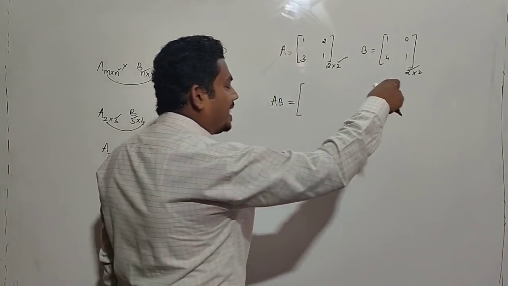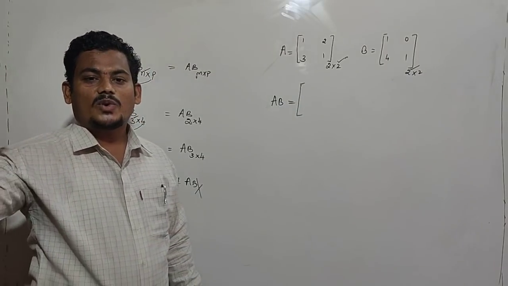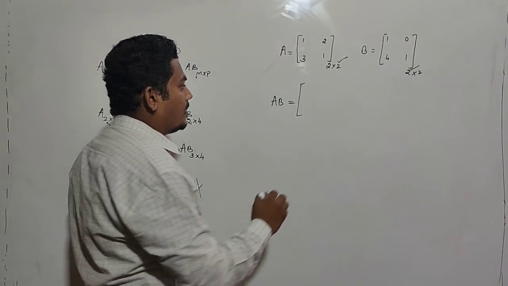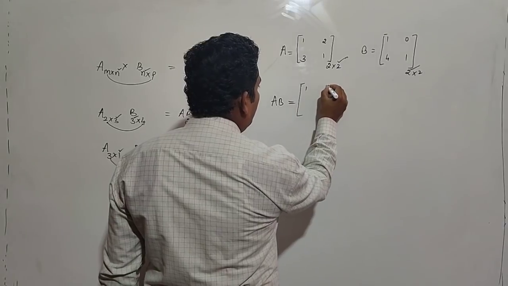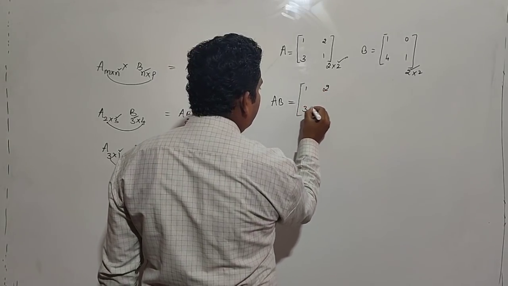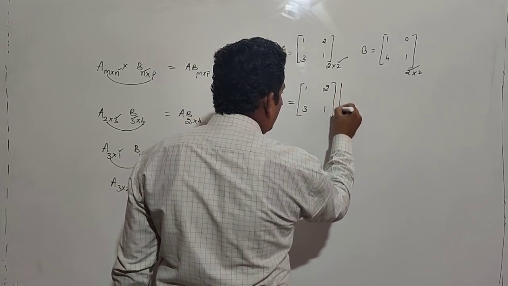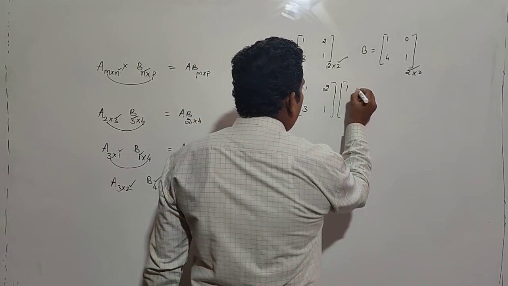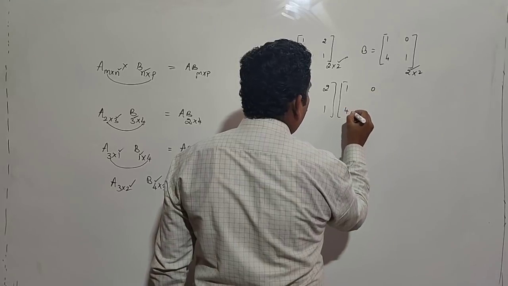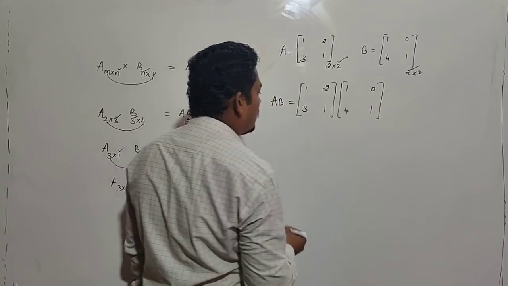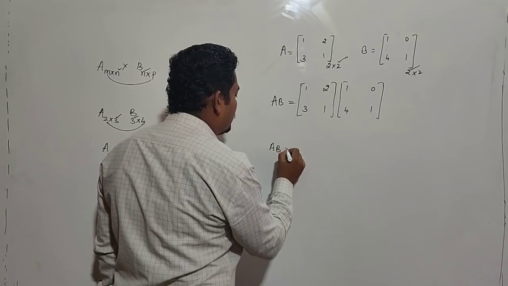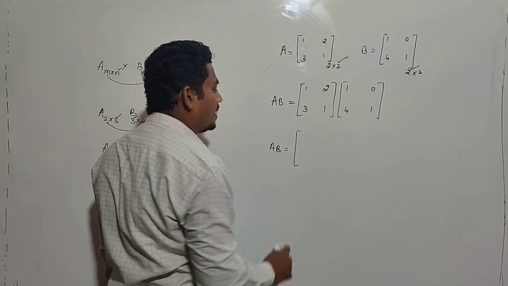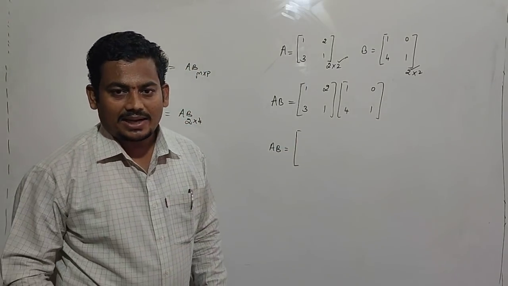Now, how to find A into B? That means how to find the product of two matrices. The procedure: write the first matrix 1 2 3 1, into the second matrix 1 0 4 1. Then A into B is also a matrix.